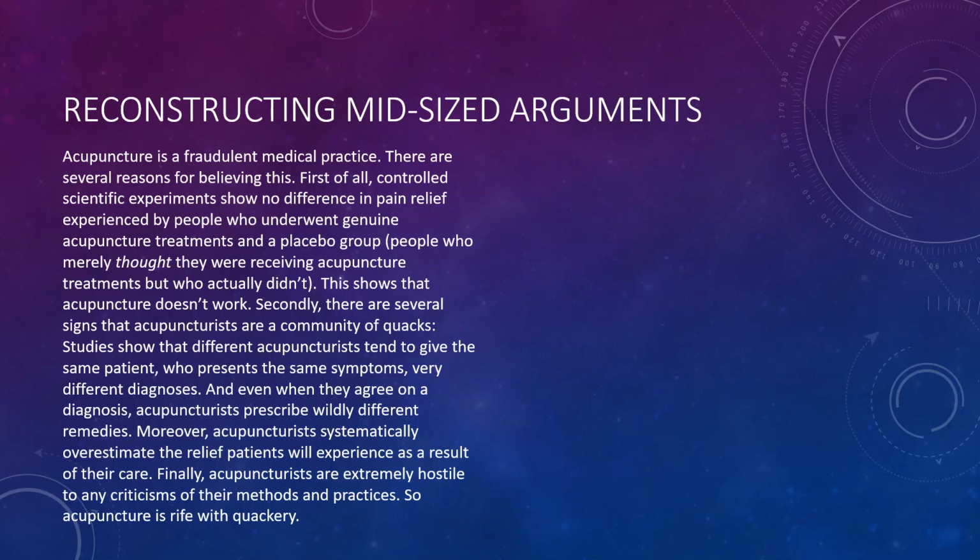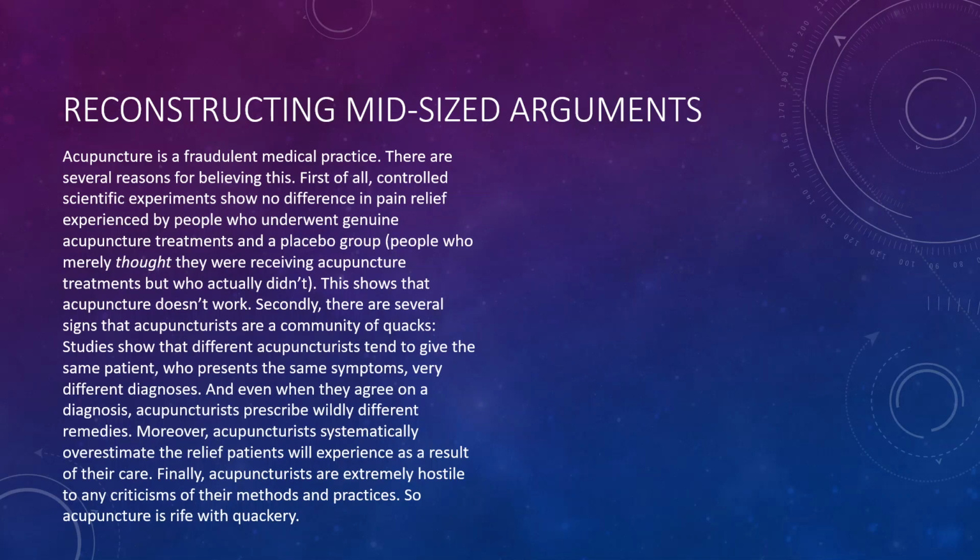Secondly, there are several signs that acupuncturists are a community of quacks. Studies show that different acupuncturists tend to give the same patient who presents the same symptoms very different diagnoses. And even when they agree on a diagnosis, acupuncturists prescribe wildly different remedies. Moreover, acupuncturists systematically overestimate the relief patients will experience as a result of their care. Finally, acupuncturists are extremely hostile to any criticisms of their methods and practices, so acupuncture is rife with quackery.